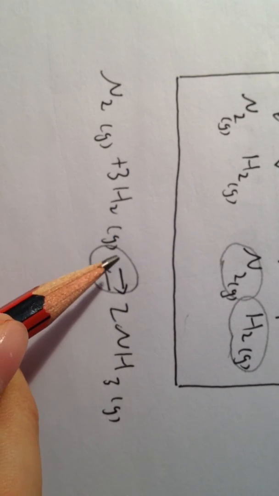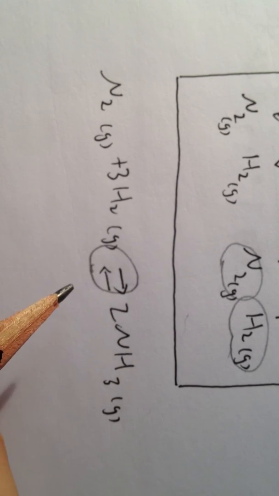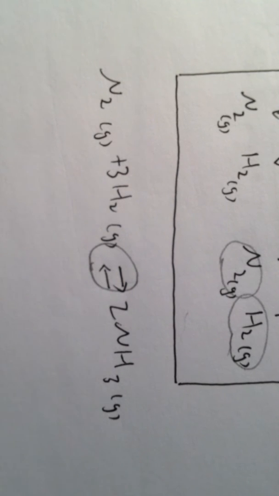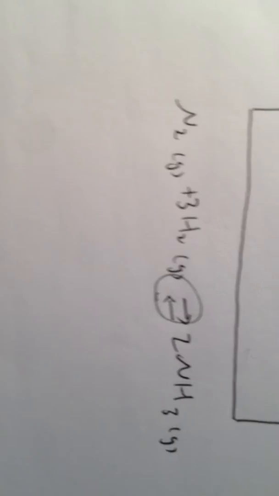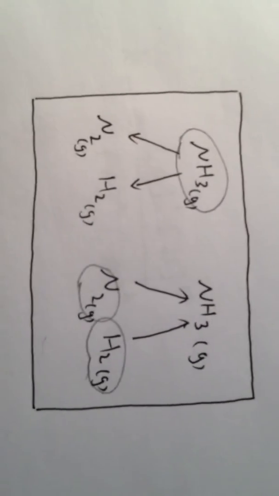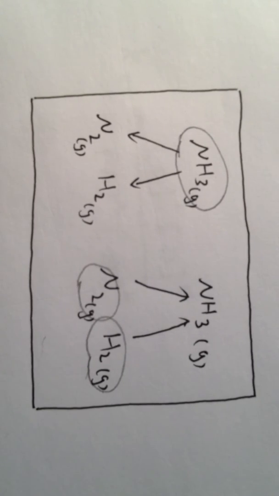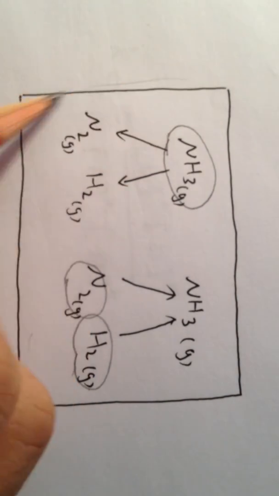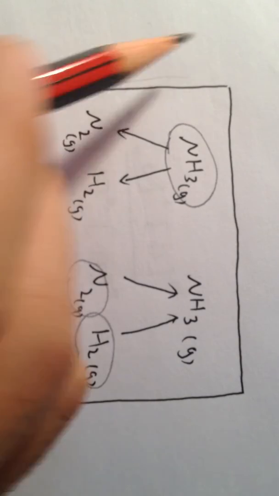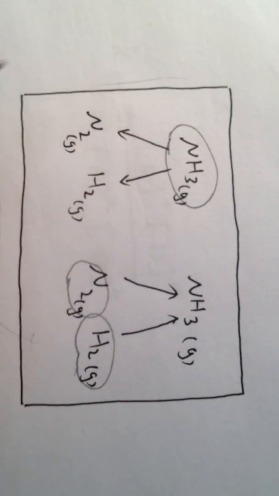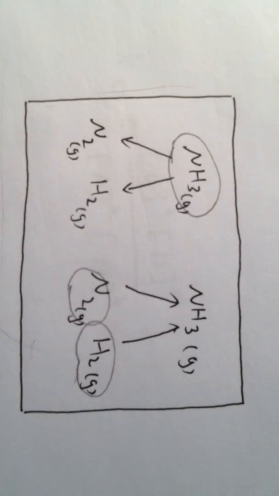What does that mean? The forward arrow and backward arrow mean the reaction is reversible. This is a rule of equilibrium. Also, for equilibrium to take place, it has to be in a closed system, like this sealed container.